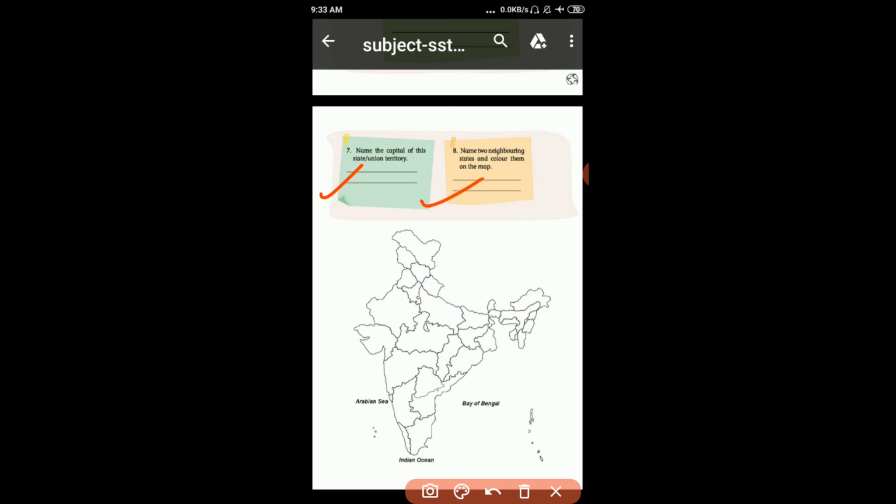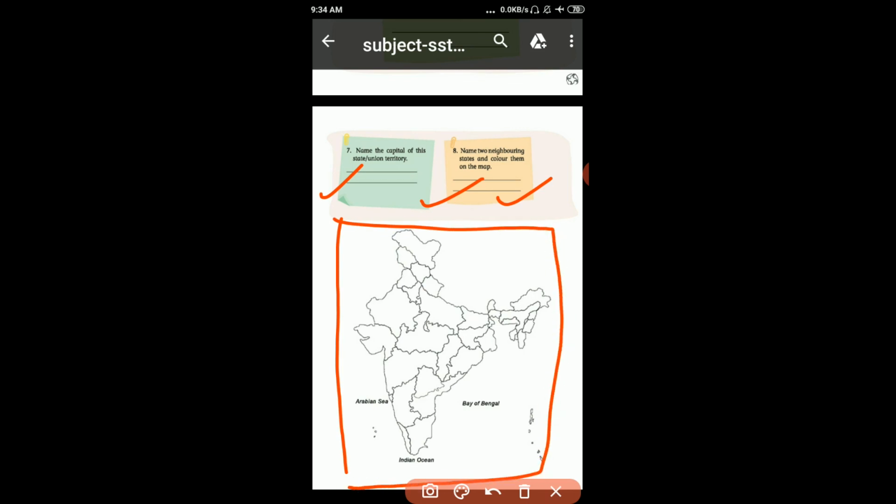Now 8th question is name 2 neighboring states and color them on the map. So first is Punjab. Capital is Chandigarh. Second is Gujarat. Capital Gandhinagar. Okay students, 2 neighboring states. First is Punjab. Capital is Chandigarh. And second is Gujarat. Capital is Gandhinagar. And we fill all things in this political map of India.